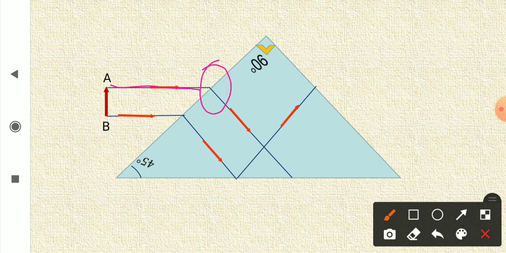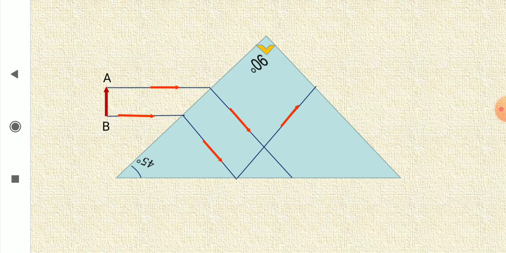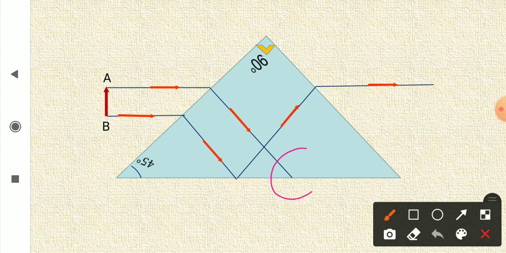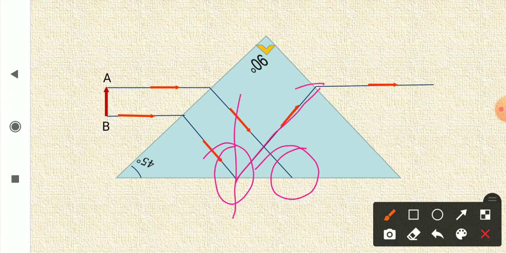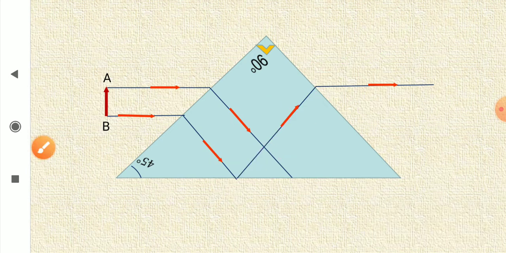So it will suffer a refraction here, and the angle is such that it has to enter it, because refraction is taking place from rarer to denser medium. Okay, and at this point it will suffer total internal reflection like this, and at this point it has to enter from denser medium to rarer medium parallel to the incident ray. You can see that here.